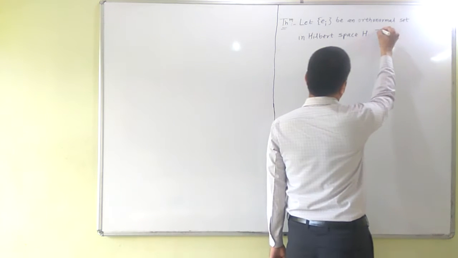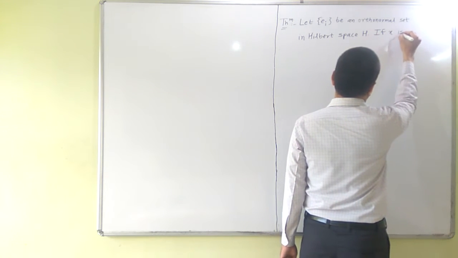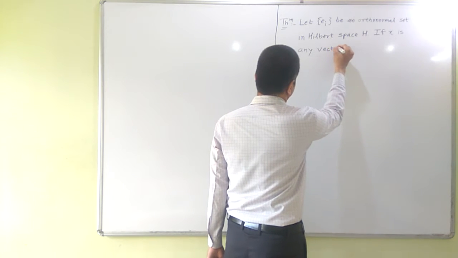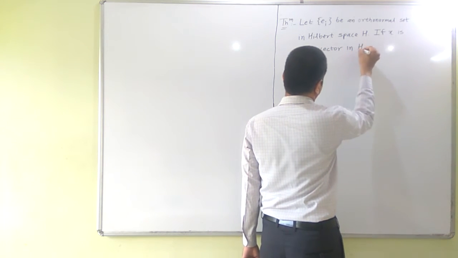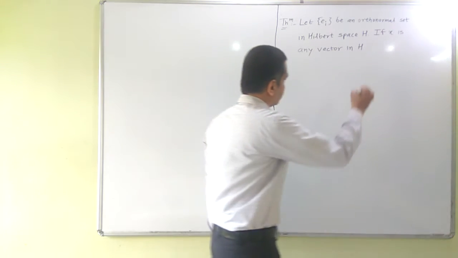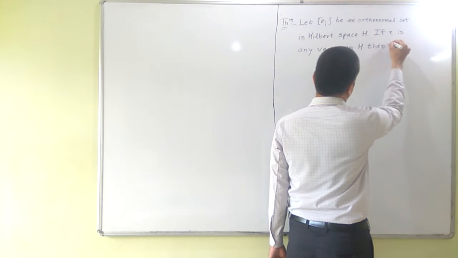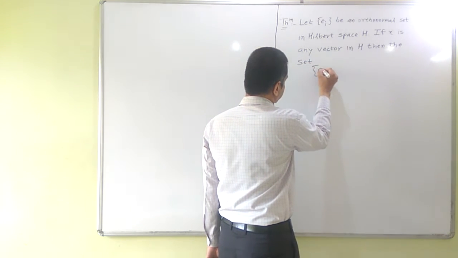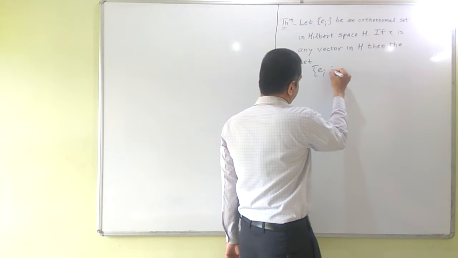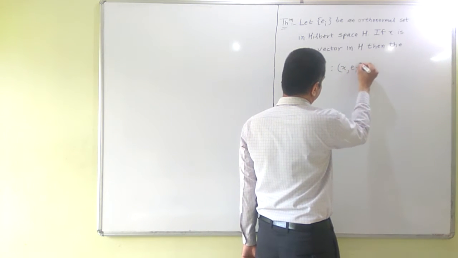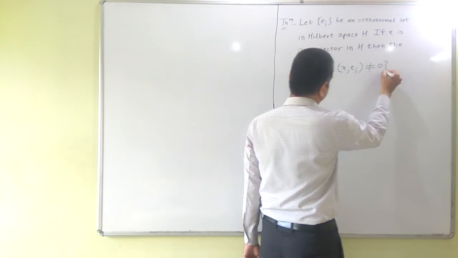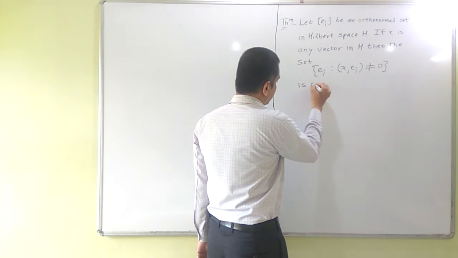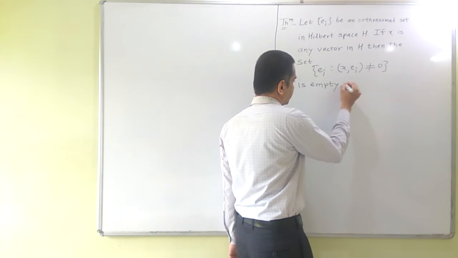If x is any vector in H, then the set of e_i such that the inner product of x and e_i is non-zero is empty or countable.